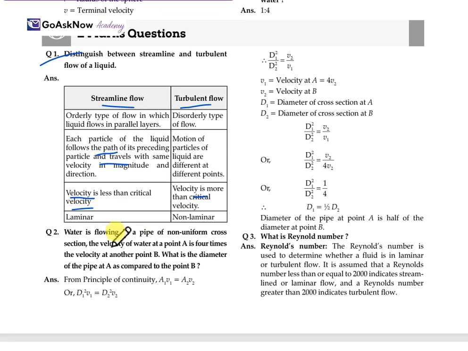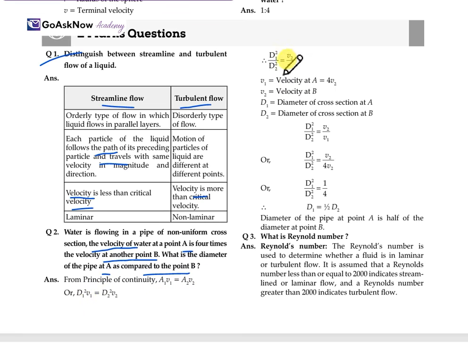Now, water is flowing in a pipe of non-uniform cross-section. The velocity of the water at point A is 4 times the velocity at another point B. What is the diameter of the pipe at A compared to point B? From the principle of continuity, A1V1 is constant. So here A1V1 equals A2V2, or we can write it as D1 square V1 equals D2 square V2.